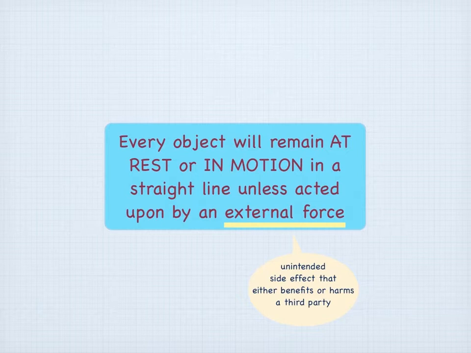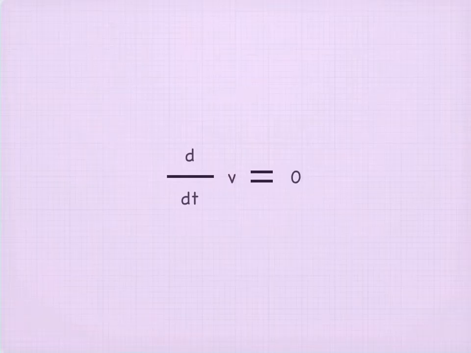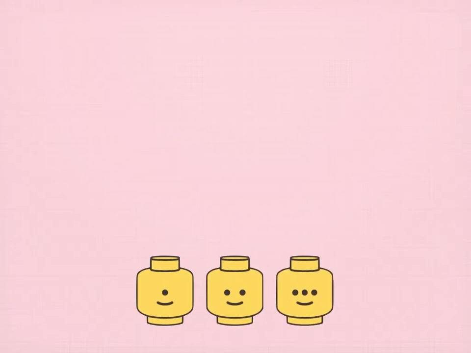Inertia is the tendency of an object in motion to remain in motion, or an object at rest to remain at rest, unless acted upon by a force. It is shown like this as a mathematical expression. In other words, an object at rest will remain at rest unless acted on by an unbalanced force. An object in motion continues in motion with the same speed and in the same direction unless acted upon by an unbalanced force. There are three examples showing the first law of motion, including our own actions.